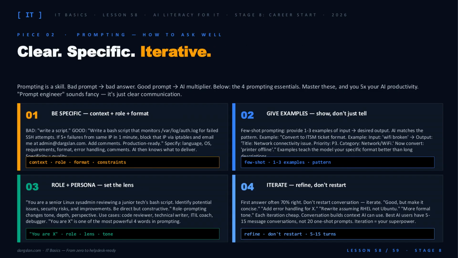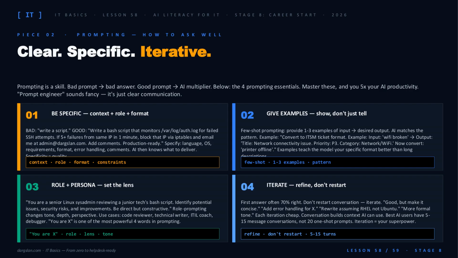Now that you know the tool, let's talk about how to actually use it. Because prompting is a skill, and bad prompts give you bad answers every time. 4 essentials. 1. Be specific. Context, role, format, constraints. "Write a script" gets you garbage, but "write a bash script that monitors auth log for failed SSH attempts and blocks IPs via iptables" gets you production code.